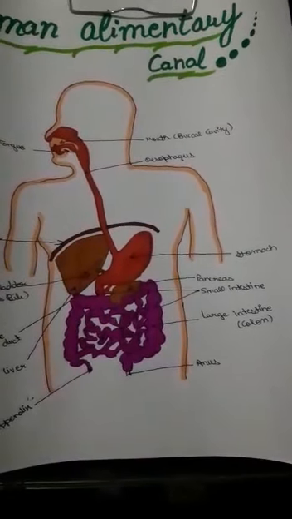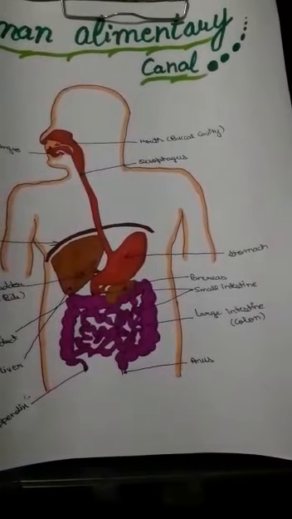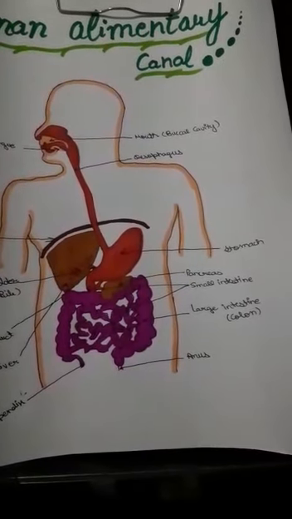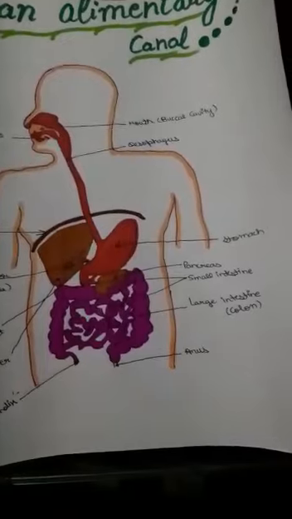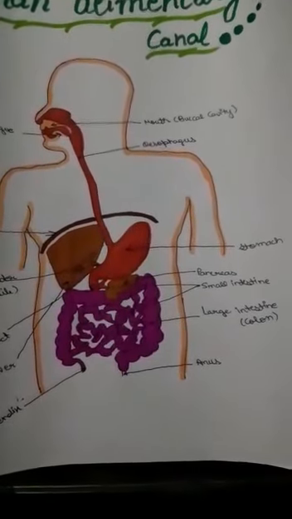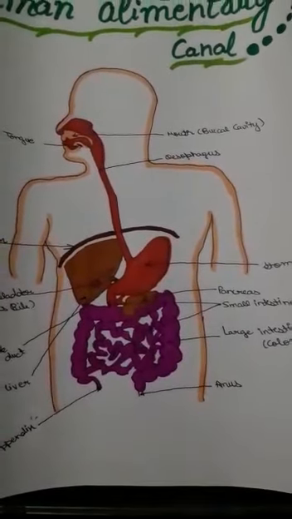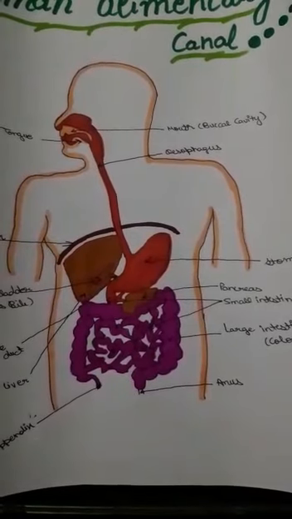Tongue. The tongue is an organ which is triangular in shape. It is fleshy and muscular. It lies along the floor of the buccal cavity. Then the food goes into the oesophagus.